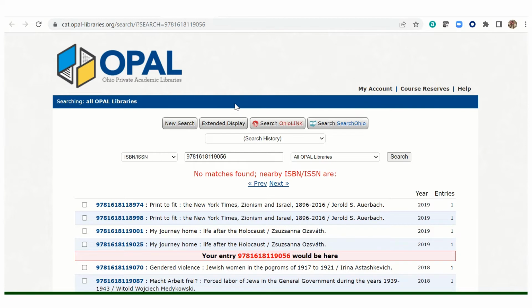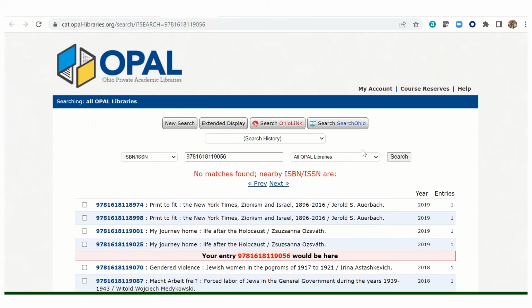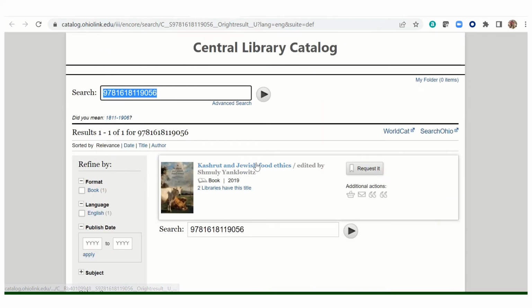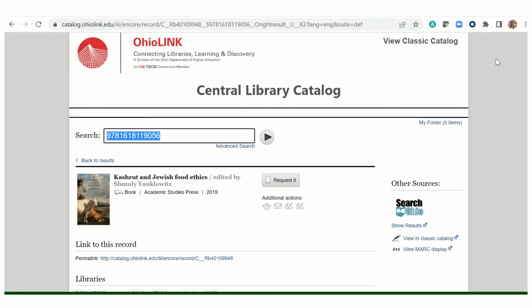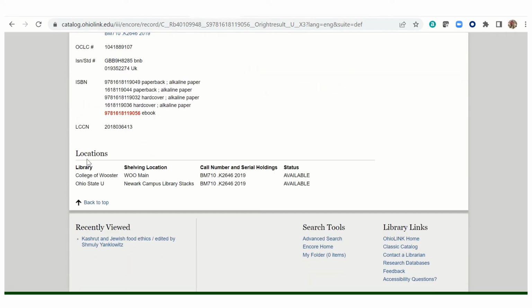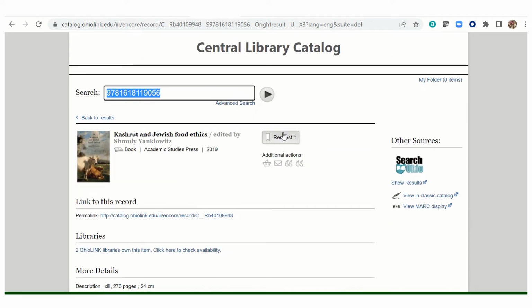We discover that that book is not available in the Opal Catalog. However, if you click on this Search Ohio link button to search the Ohio link catalog, we'll discover that the book is available at 2 Ohio link libraries, College of Wooster and Ohio State. They're both available, so you can request a copy.